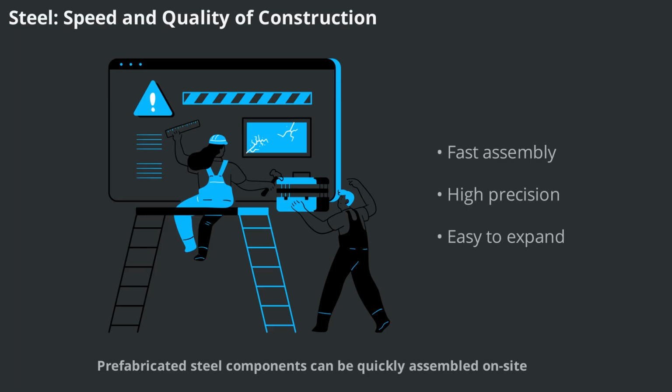One of the practical benefits of steel is the speed at which structures can be erected. Prefabricated steel components can be quickly assembled on-site, reducing construction time and leading to faster economic returns. Additionally, steel structures can be built with high-quality workmanship and tight tolerances, ensuring precision and durability. The ease of repair and adaptability for future expansion further enhance steel's appeal in modern construction.